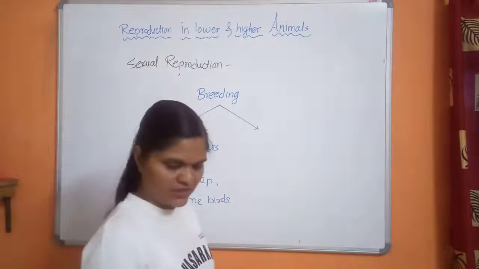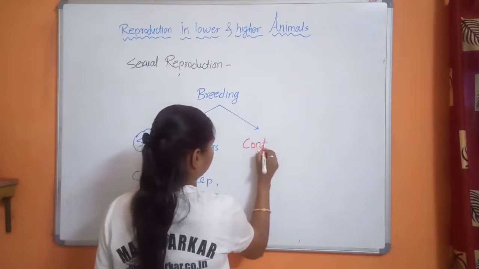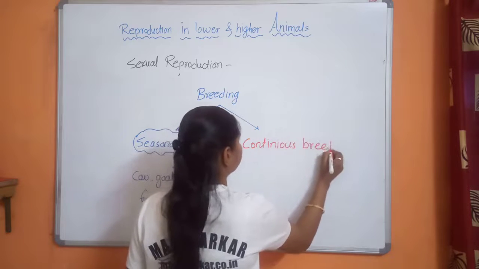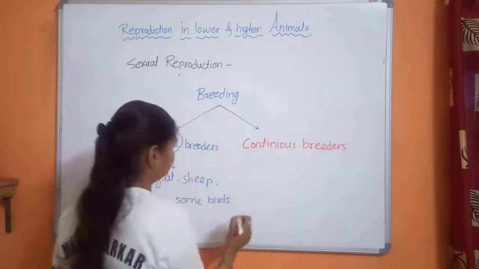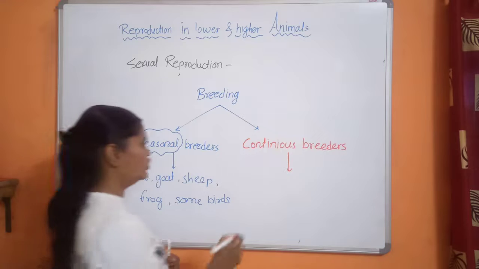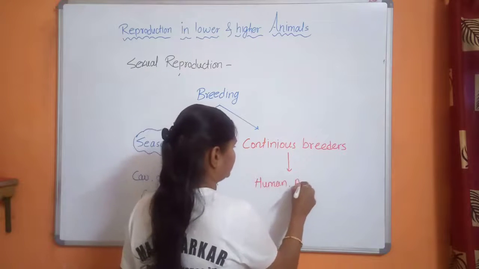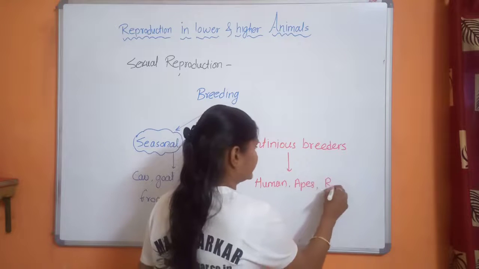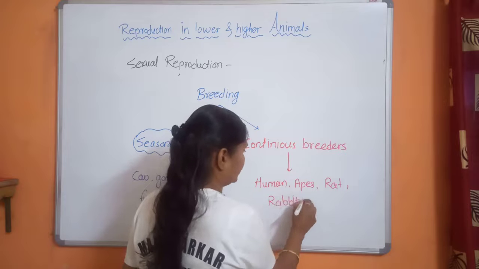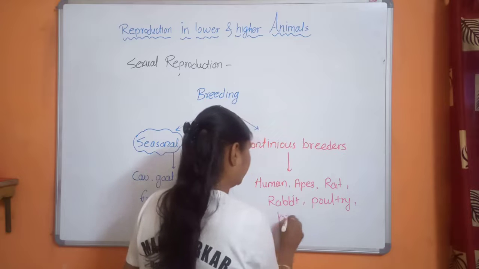While some are continuous breeders. Continuous breeders reproduce throughout the year. Human, apes, rat, rabbit, poultry, honeybees.